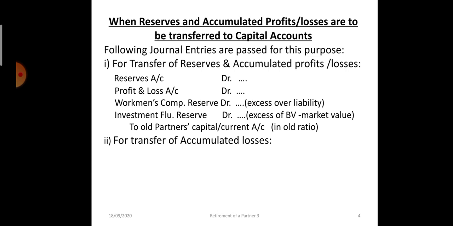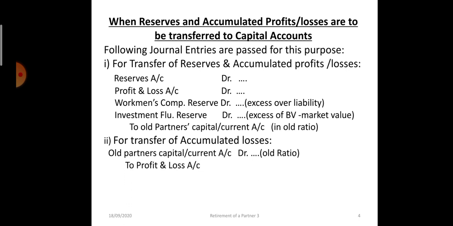Then accumulated losses appearing on the asset side, like P&L account with a debit balance, advertisement suspense account, that will be transferred to the partners capital account. So old partners capital or current account will be debited in the old ratio, and P&L account with debit balance will be credited, and deferred revenue expenditures will also be credited, in the old ratio. This is the case when reserves and accumulated profits are to be transferred to the partners capital account.